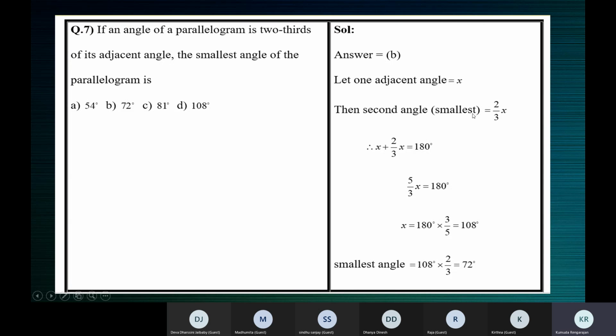Here itself, you should be able to make out that this is the smallest angle, because this angle is x, but this one is only 2/3 of x. 2/3 means only 2 out of 3 parts of x. So this will be smaller than this one.